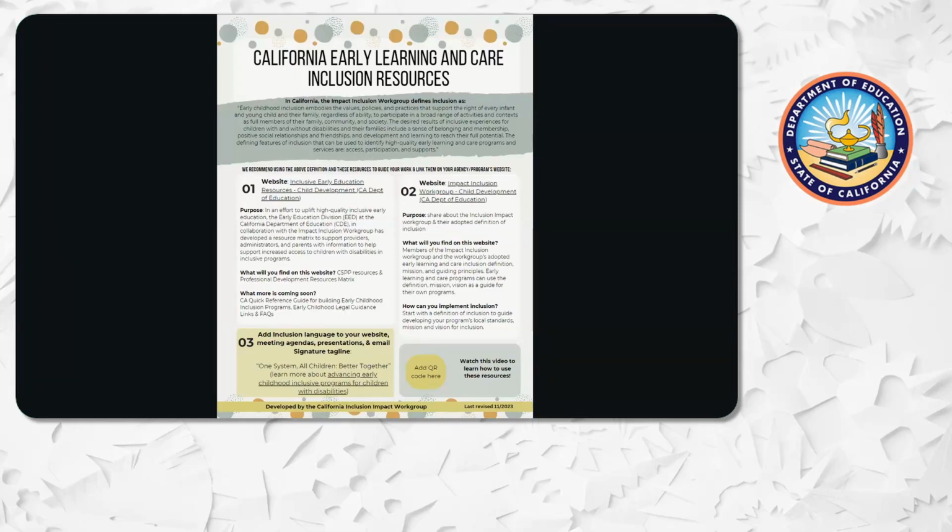With the goal of establishing an aligned, inclusive early learning and care system in California, the Impact Inclusion Work Group created this flyer to streamline supports for inclusion resources. This tour will walk you through the flyer and how to use it within your agency to support inclusive early education. First, we're going to introduce the Impact Inclusion Work Group definition.